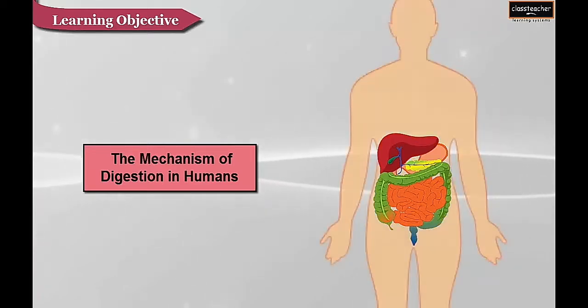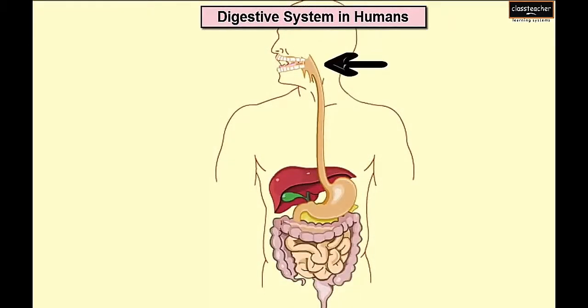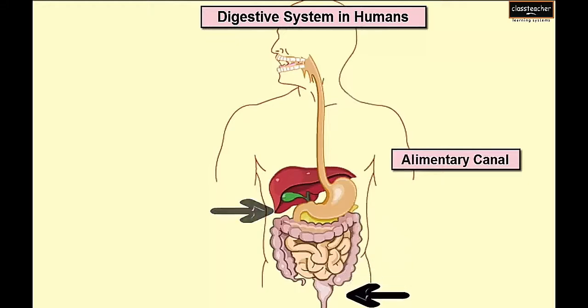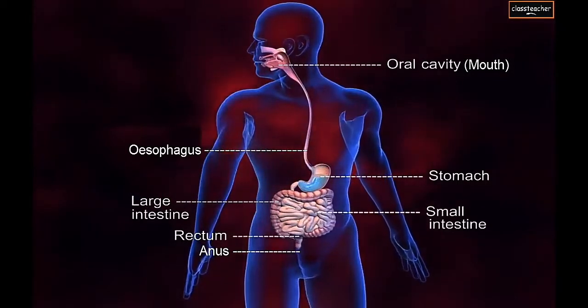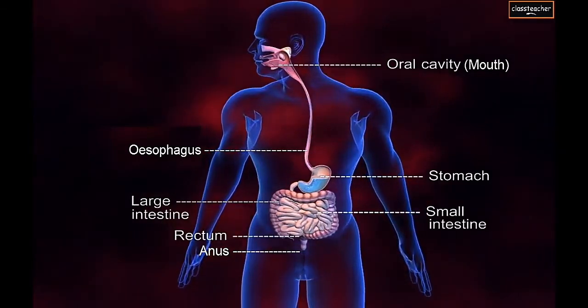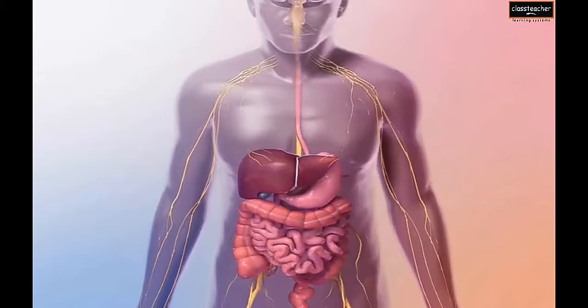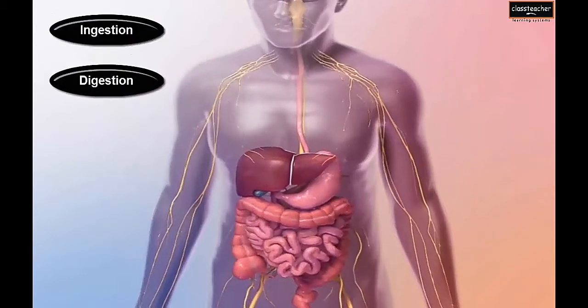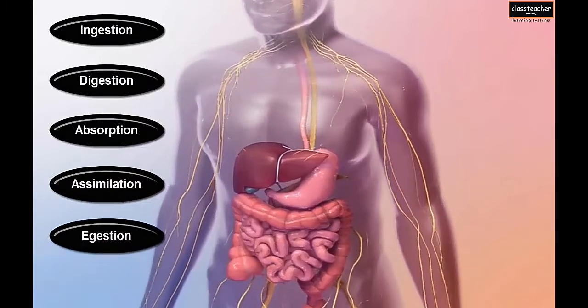So let's start from the mechanism of digestion. The digestive system in humans consists of the alimentary canal and the associated digestive glands. Here the human alimentary canal is a 9 meters long tube which runs from mouth to anus. Now we will describe the various steps of nutrition, which are ingestion, digestion, absorption, assimilation and egestion.